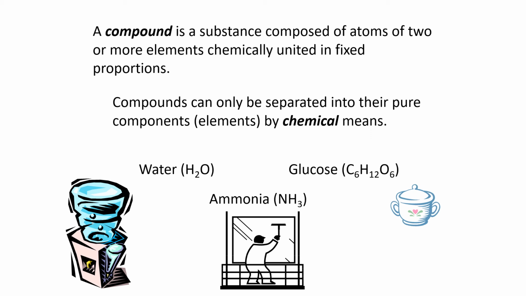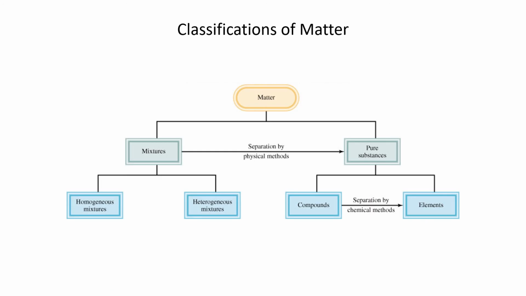Examples of compounds given here are glucose, ammonia, and water. These elements are chemically bonded to one another to form this compound.